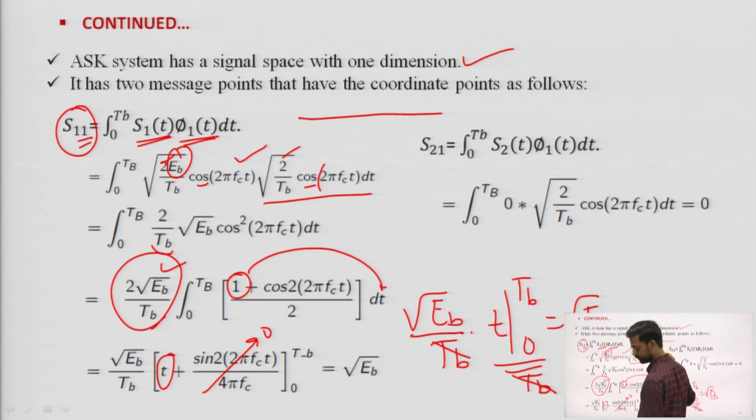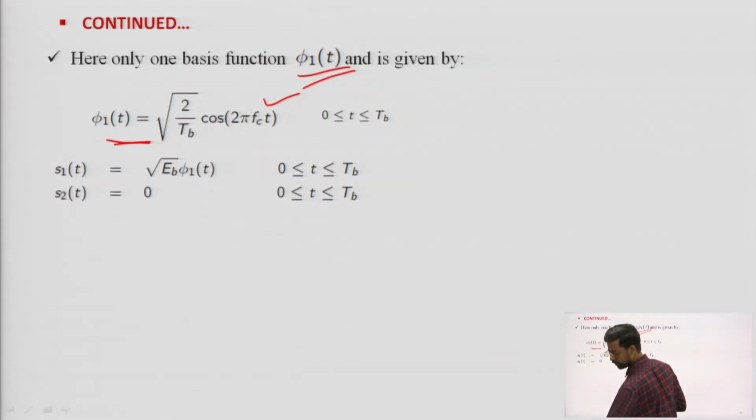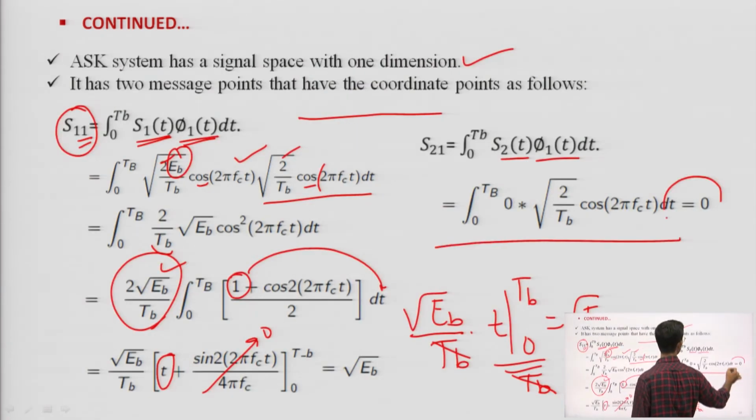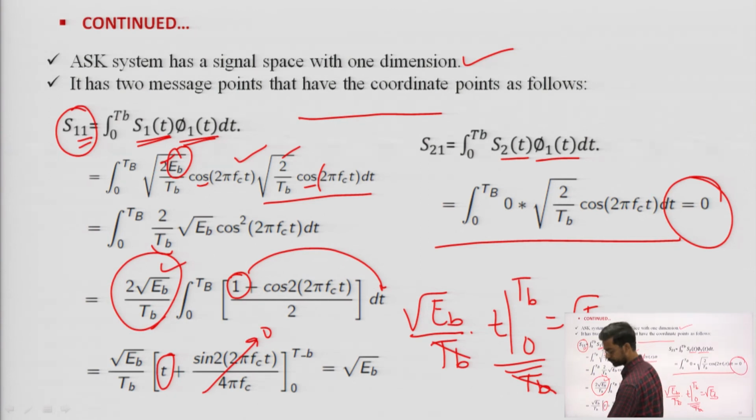Similarly, S21 is nothing but the integral from 0 to Tb of S2 t phi 1 t dt. You already know that S2 t is 0, so it would be 0.